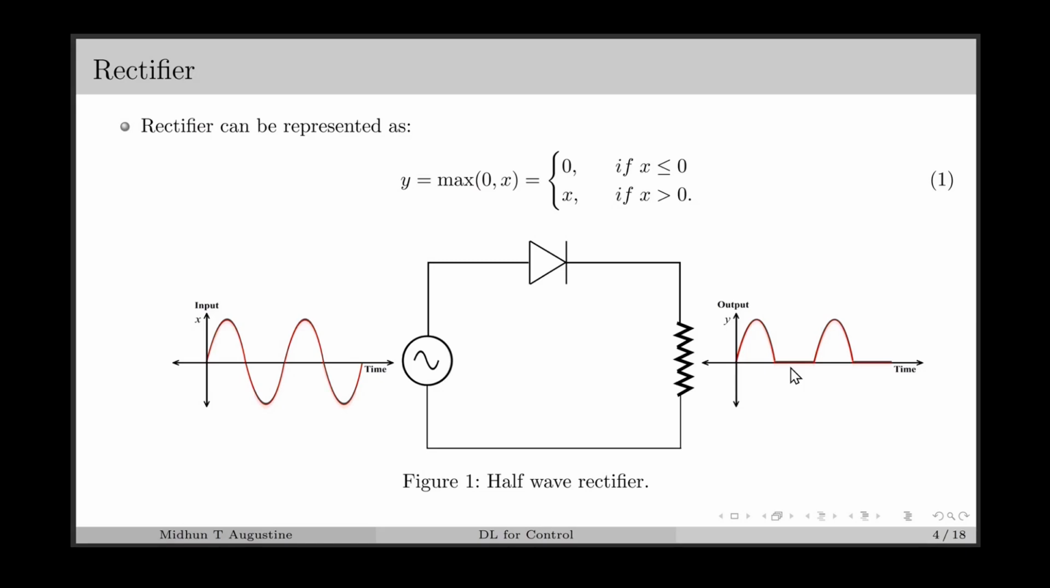This is because the diode permits current flow in only one direction. During negative half cycle, the current through the diode or this resistor will be 0, which makes the output voltage 0. Mathematically, the output can be represented as in equation 1, where the output y is equal to 0 if the input x is negative, and y is same as the input if the input is positive.